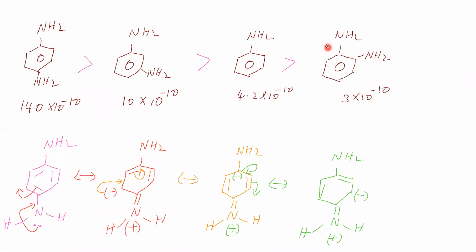Like this also we can explain. But we have to give an explanation based on the experimental fact. What is the experimental fact? Kb is the experimental fact. Based on Kb only we have to state the basic strength, and based on that Kb, we have to give a suitable explanation. Set. Next.